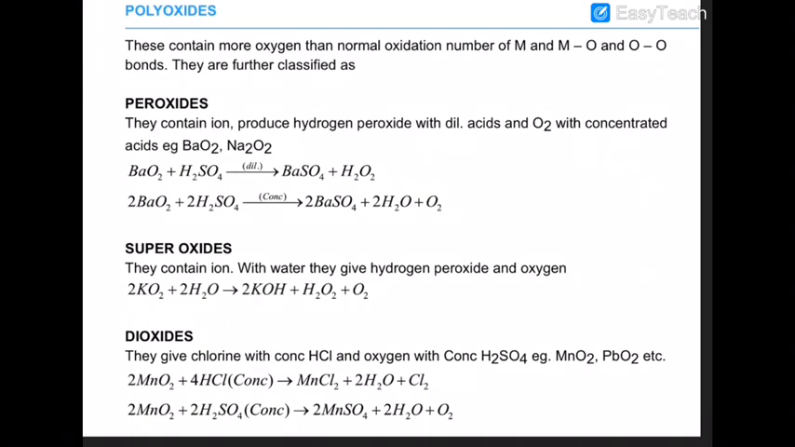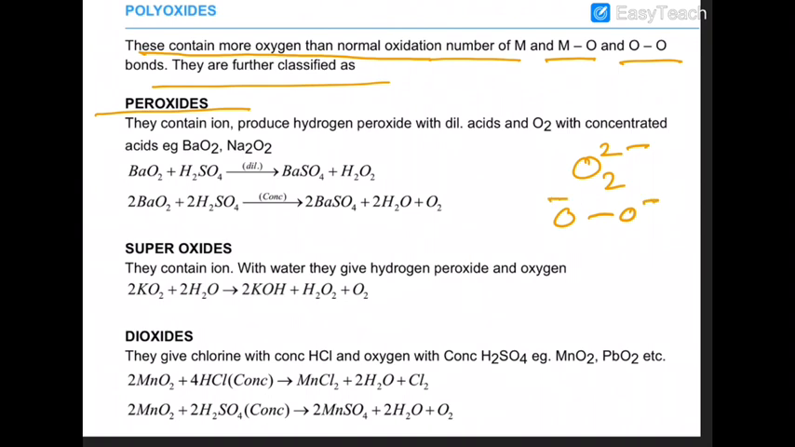Now you have polyoxides. What are polyoxides? They contain more oxygen than the normal oxidation number of the metal. Okay, then there is a metal-oxygen bond and there is also an oxygen-oxygen bond in these types of compounds. So number one is peroxide. Everyone knows that peroxide is O2 2-. So this type of bond exists there, and if you have a metal there, then the metal can form a bond here. So that's how it has been formed.